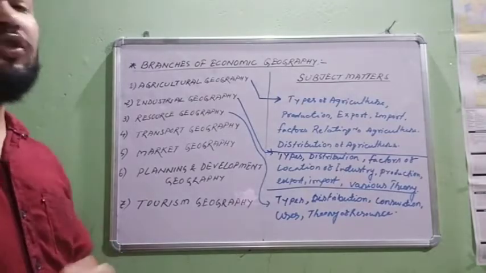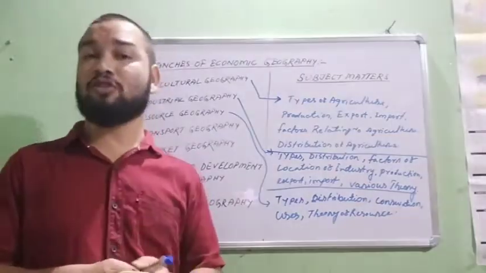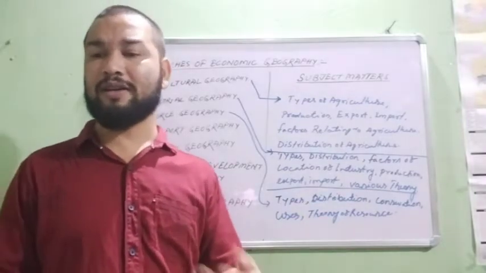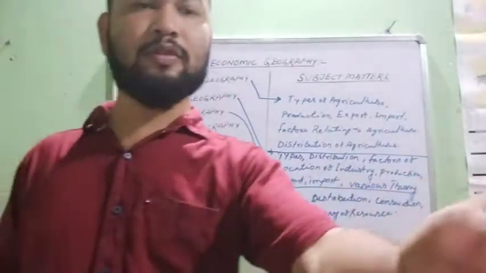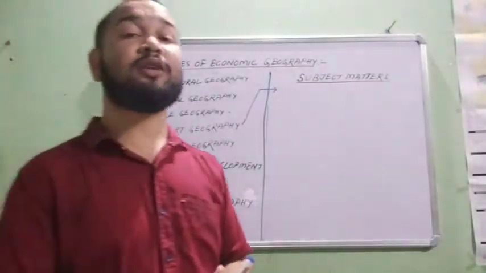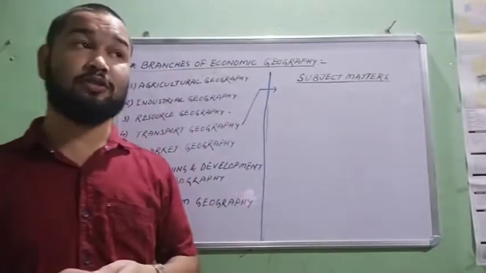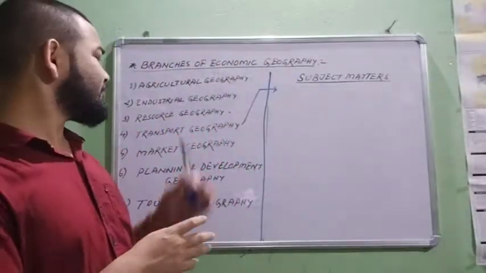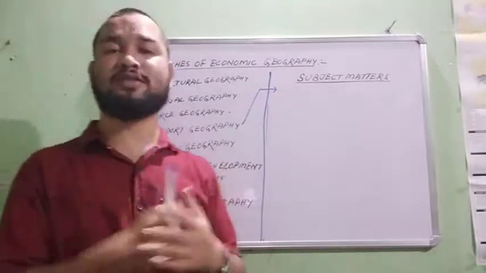Next one is transport geography. Transport geography is an important one. Why is it important in economic geography? Basically, it includes the transportation part.